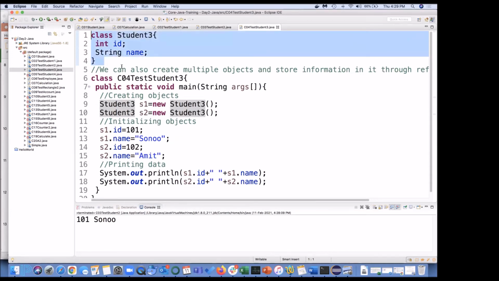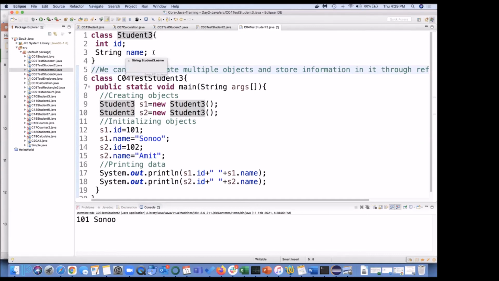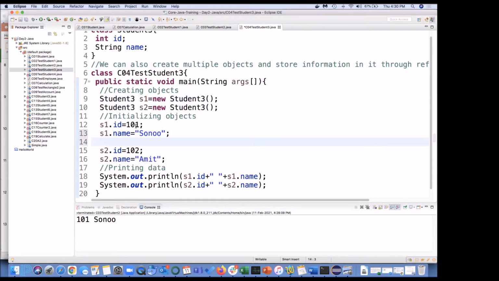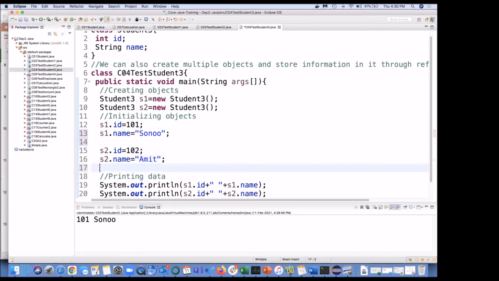but that's not going to make any difference. But there are two members in my student class. One is the roll number, or which is ID, or the employee ID, or the student ID, and the name. Now here two objects we are creating, S1 and S2. And in the S1 object, we are putting the value 101 Sonu, in S2 object 102 and Amit.